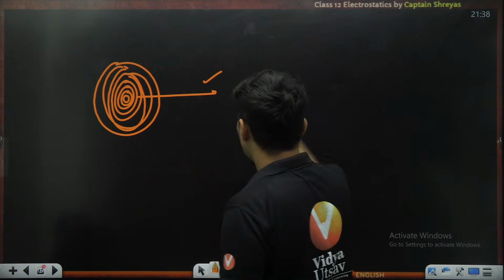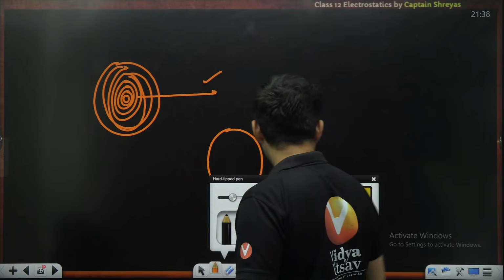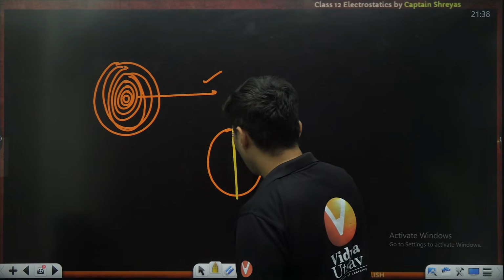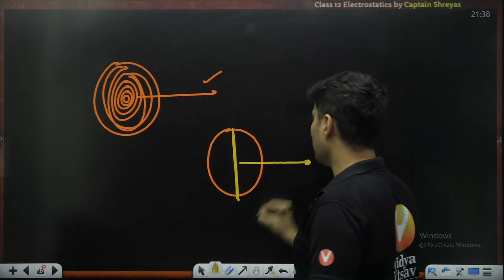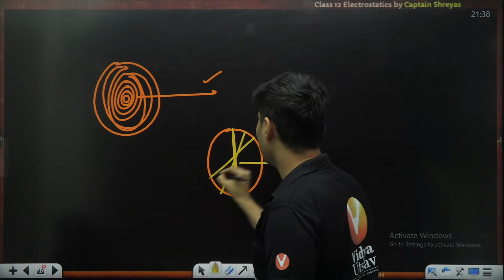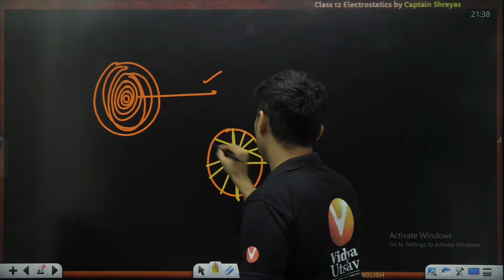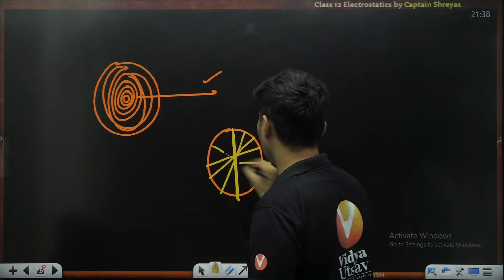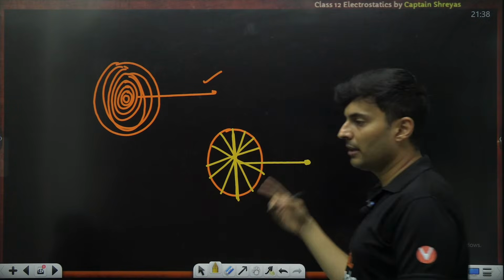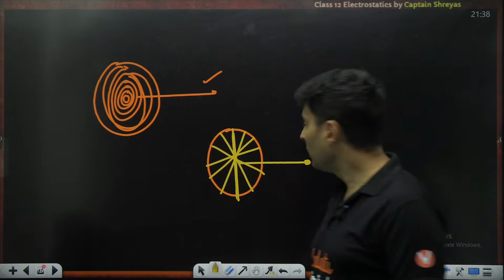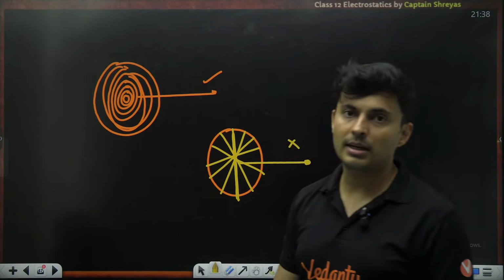But what can I do is that I can take a rod and find the electric field due to a rod here, and then I take multiple rods like this. Is that your question? You get the idea, right? It's like this, and then I try to find the electric field. This will not give you the answer. I'll tell you why.